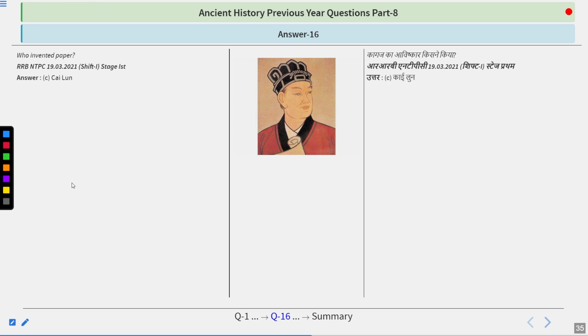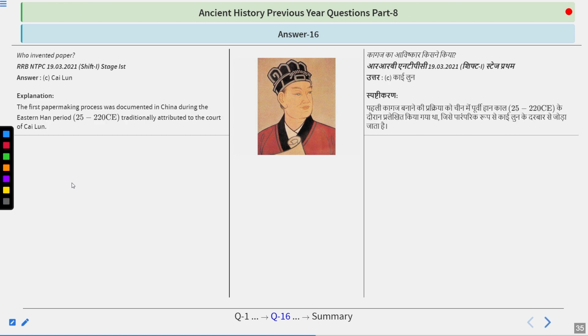So the answer is Kailun. The first paper making process was documented in China during the Eastern Han period, traditionally attributed to the court of Kailun. So Kailun was from China, and he was the person who is commemorated or celebrated as the person who invented paper.